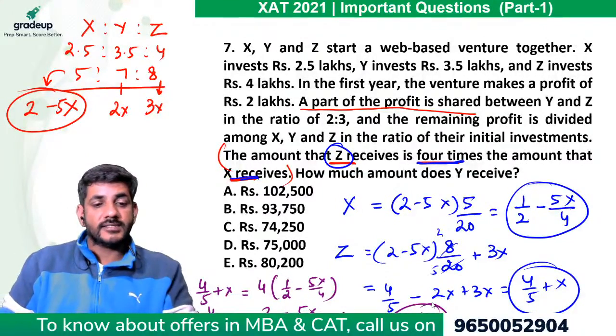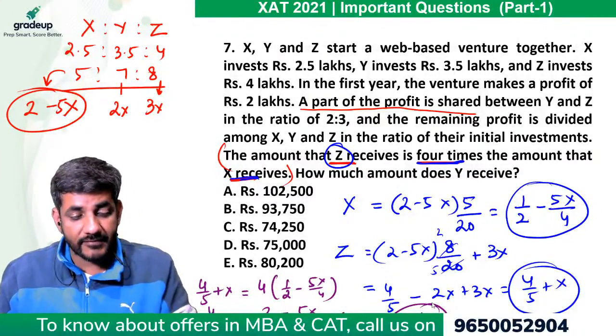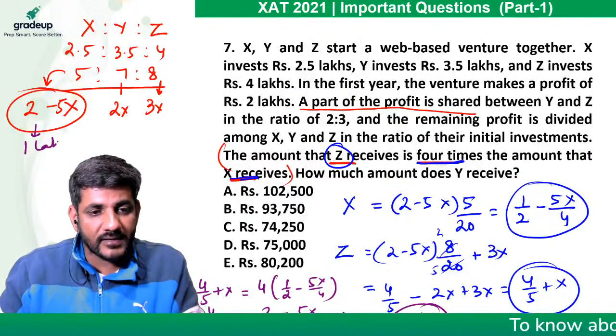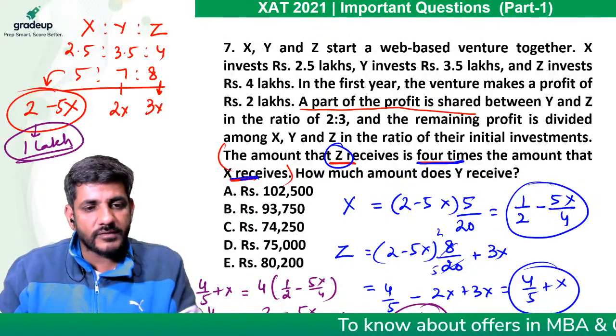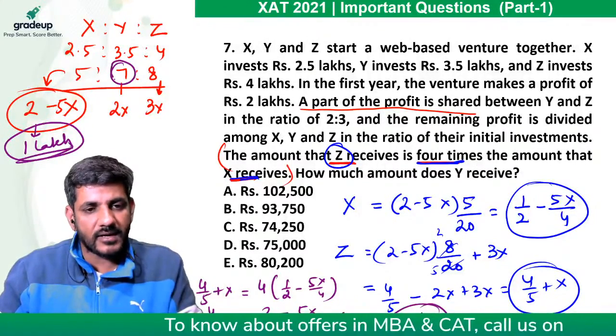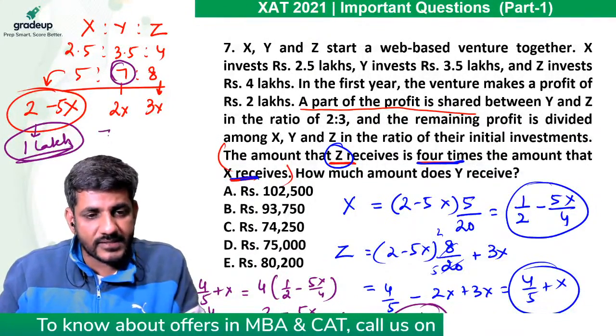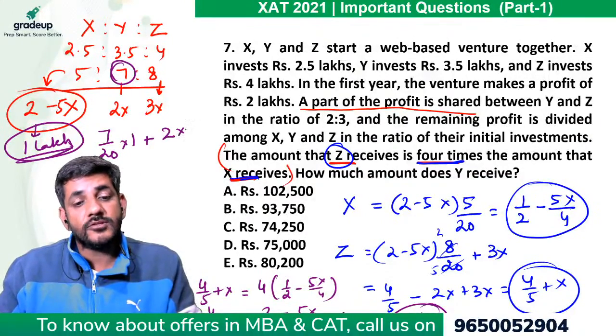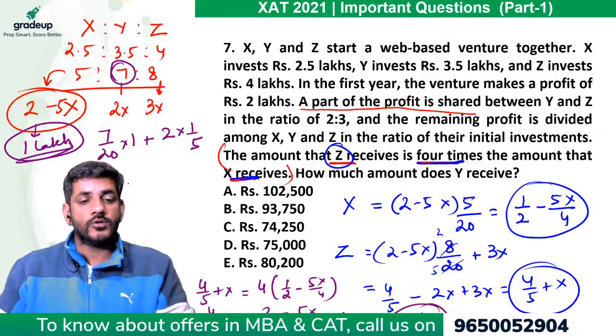The value of x is coming out to be 1 by 5, and if value of x comes out to be 1 by 5, that means this is 1 lakh, nothing else. And out of this 1 lakh, y को कितना मिलने वाला है? y को मिलने वाला है 7 by 20 of this 1 lakh, प्लस y को पहले से कितना मिल चुका है? 2x, that is 2 into 1 by 5.